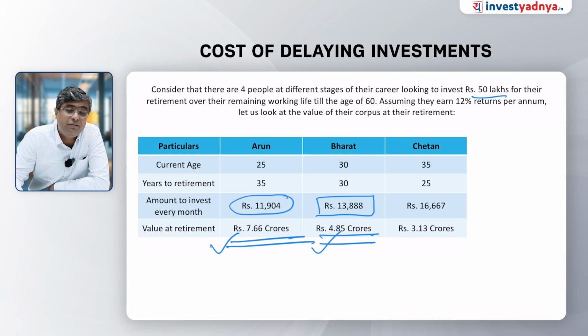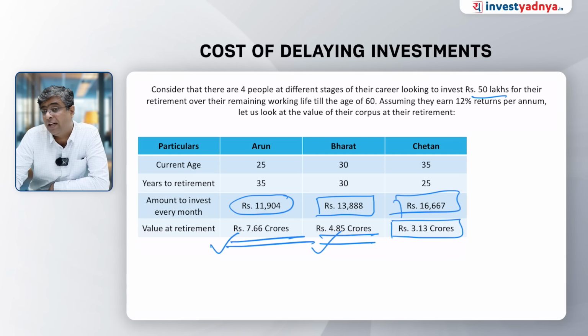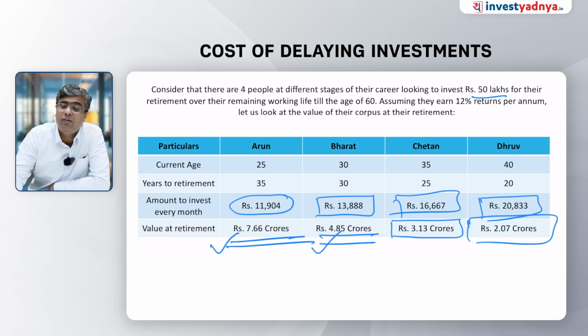Mr. Chetan, who started at 35 years old, invested 50 lakhs at 16,667 rupees per month. His corpus after 25 years would be 3.13 crore. So look at the difference, the cost of delay. Then Mr. Dhruv, who started at 40, for the next 20 years invested 20,833 rupees per month, a total investment of 50 lakhs. All these 4 people have invested 50 lakhs each. The horizon is shorter, and that's why the amount achieved will also be less. So Dhruv's 50 lakhs rupees will become 2.07 CR.